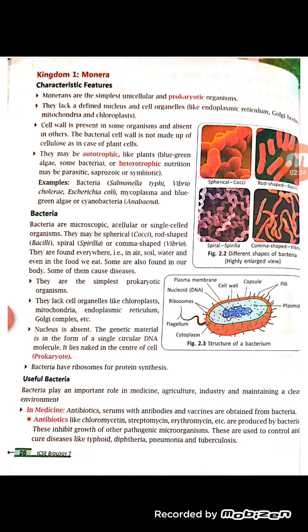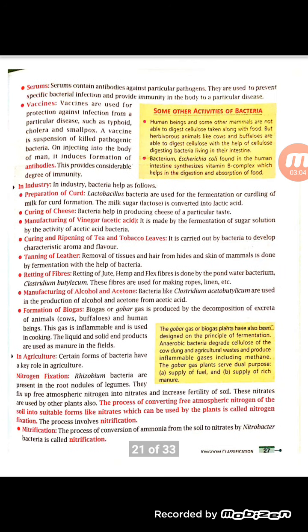Now there are certain uses of bacteria, that is advantages of bacteria, and certain disadvantages of bacteria. If we talk about advantages, bacteria are used in medicines. How in medicines? They are used in the form of antibiotics. Those antibiotics are produced by bacteria, and we take those medicines when we have diseases like typhoid, diphtheria, pneumonia, or tuberculosis. Then they are also used to make serums. Serums also protect us if we have certain bacterial infection, so they provide immunity to us.